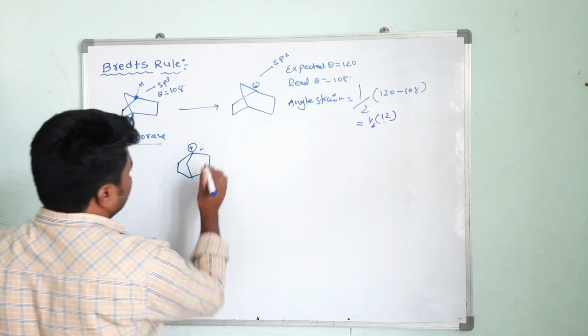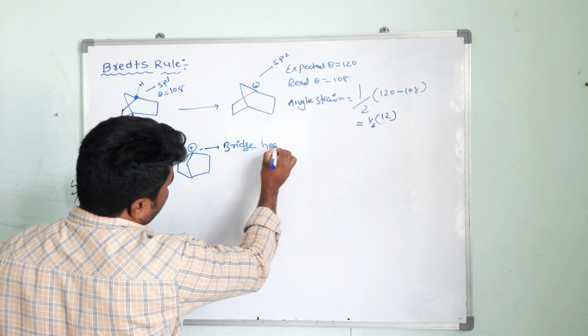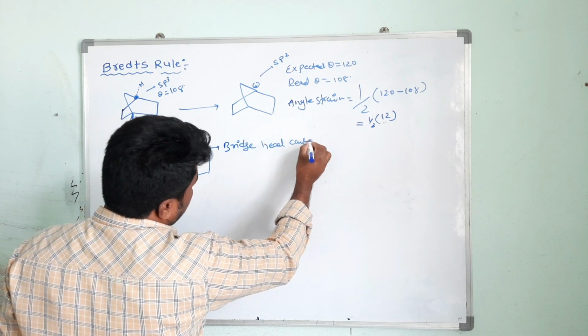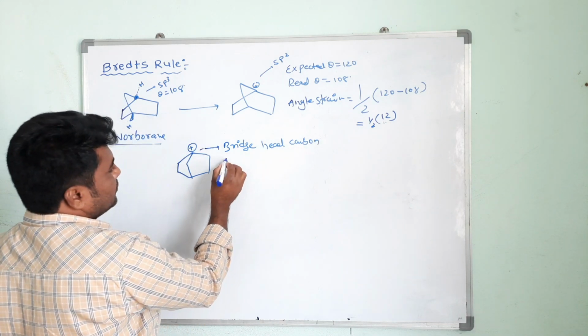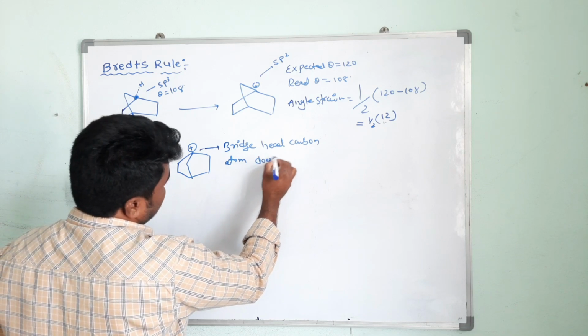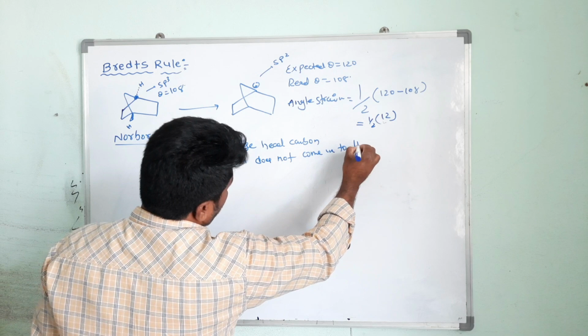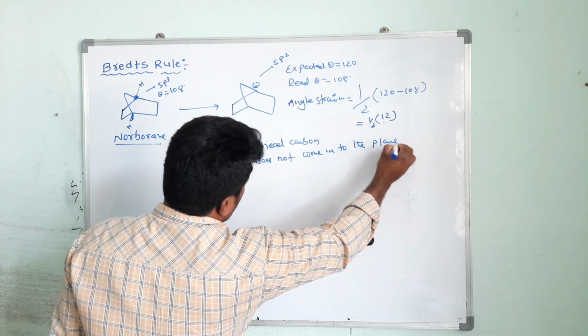So here, see, the bridgehead carbon atom does not come into the plane. Okay?